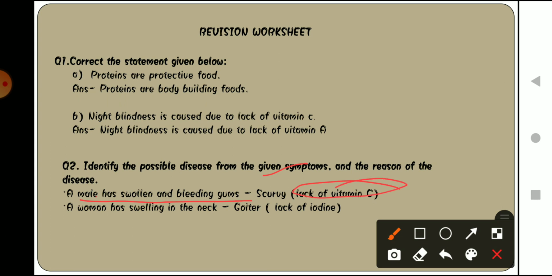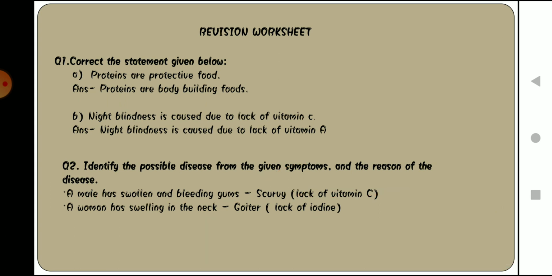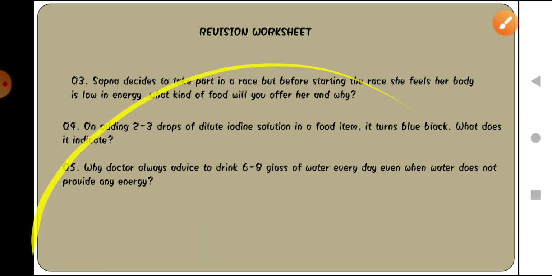Okay, and the second one says a woman has swelling in her neck. This particular type of disease is known as what? It is goiter, and it happens due to lack of iodine in her body. Okay, now let's move on to the next question.